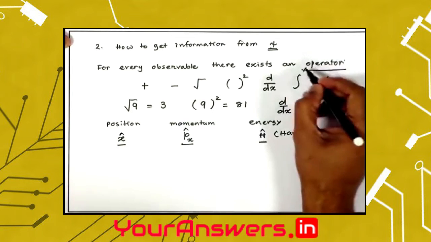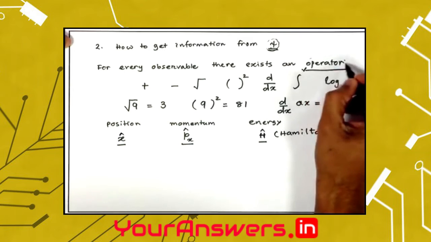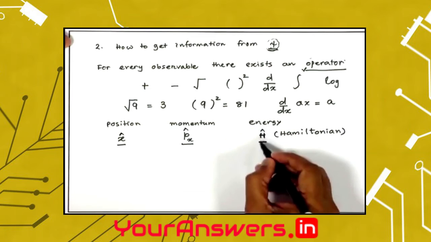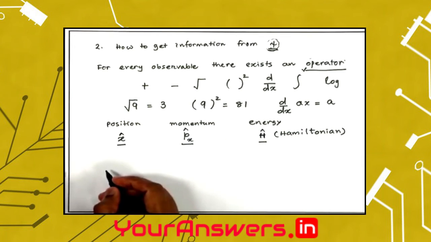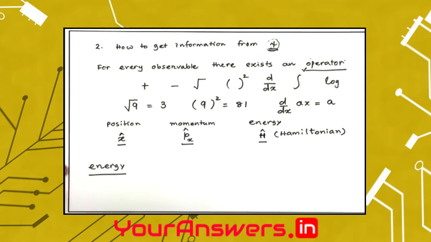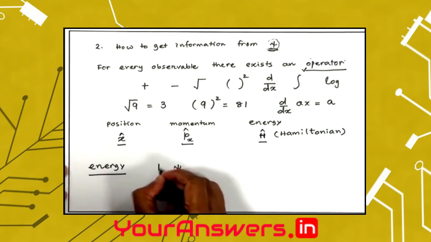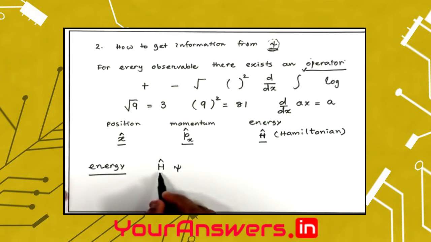All right, so I have now got to know something about this wave function psi. I got to know that there exists an operator, but how would I get this information? So far what I said is that for energy there is an operator Hamiltonian, but how would I get that? This is what will be done next. Let us say I want to know about the energy of my system. So quantum mechanics tells that there exists this wave function psi. There exists this operator H. So the wave function contains all the information. The operator asks the question. Now this time since I am trying to get energy, I am using the Hamiltonian operator.